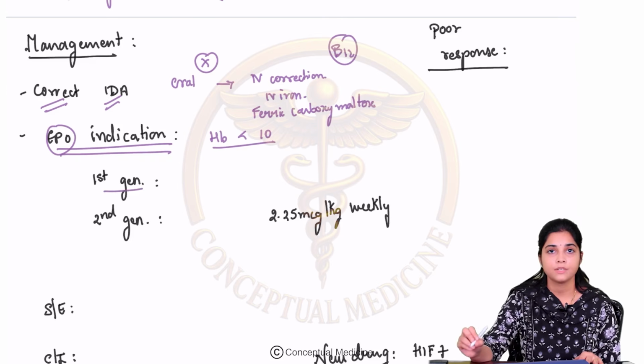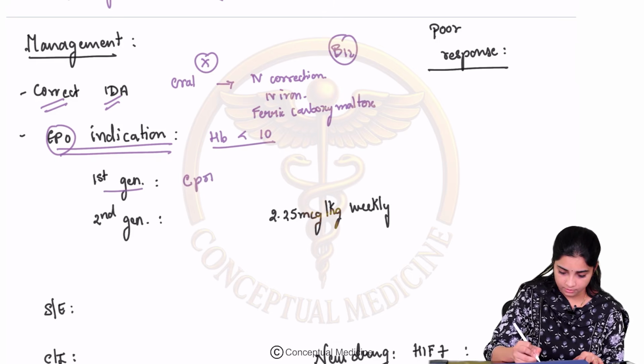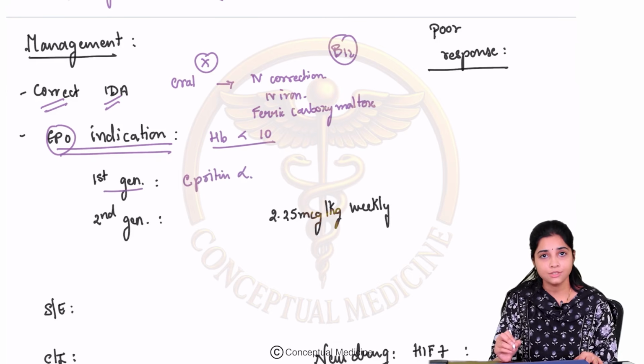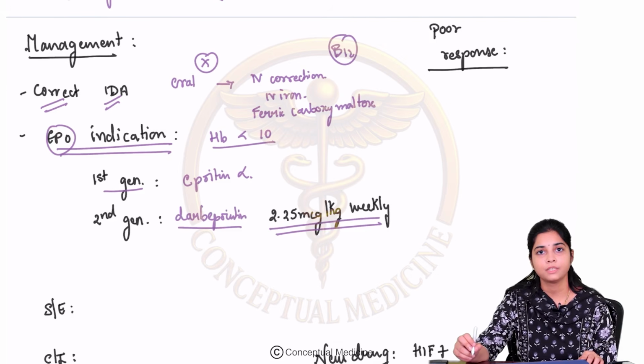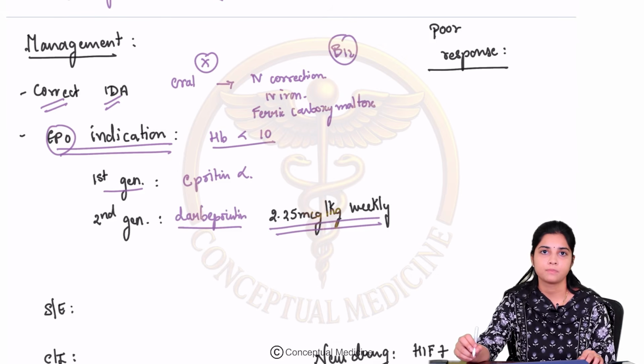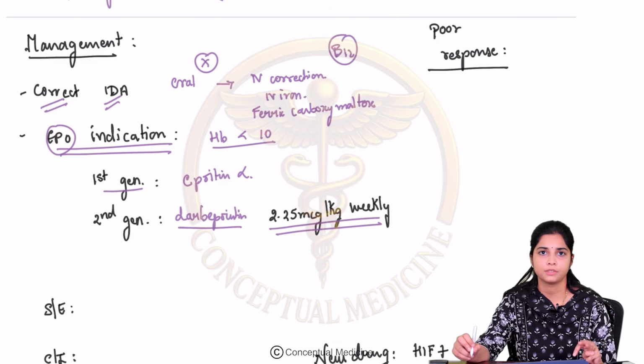The first generation erythropoietin which is used is your epoetin alpha. Second generation includes your darbepoetin. Okay, so this darbepoetin is given as a weekly dose, and darbepoetin is considered to be more effective than your first generation erythropoietin.